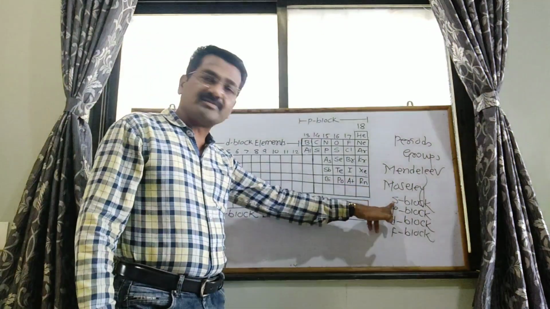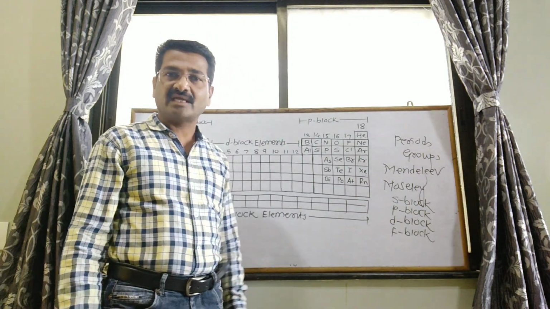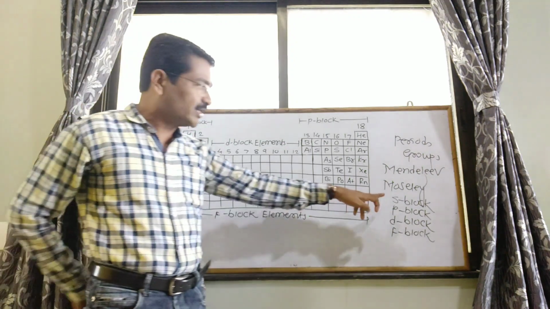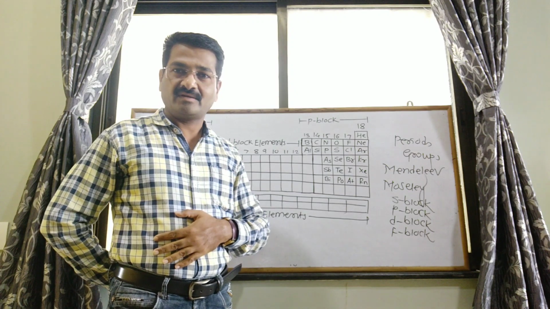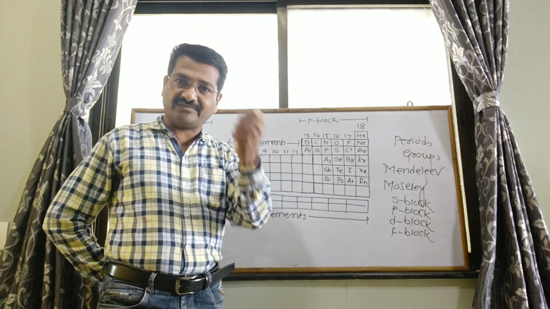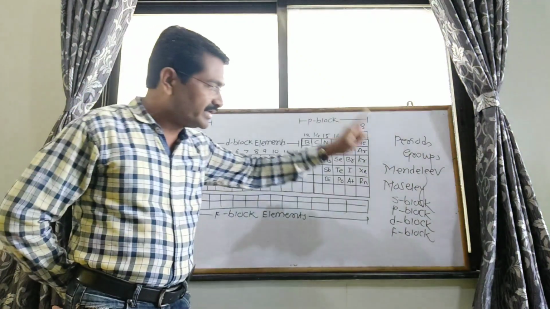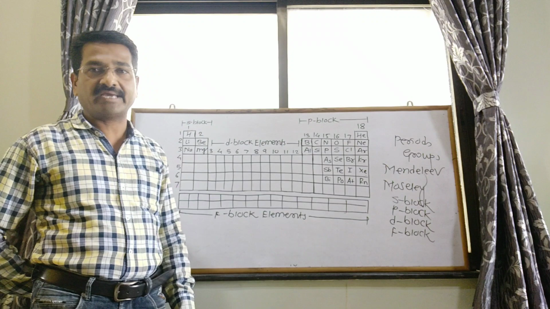What do S block elements mean? The elements in which the outermost or last electrons, the valence electrons, enter into the S subshell or S orbital are called S block elements.